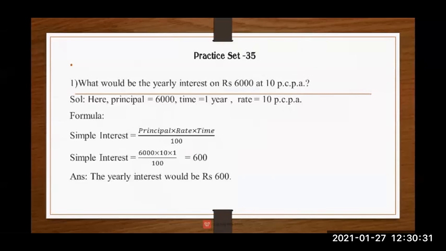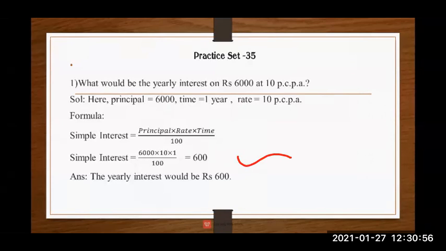Now after that you have to put the values. Principal is 6,000, so you will write 6,000 multiply by rate. Rate is 10, so you will write 10 multiply by time. Time is 1 year. So 6,000 multiply by 10 multiply by 1 upon 100.